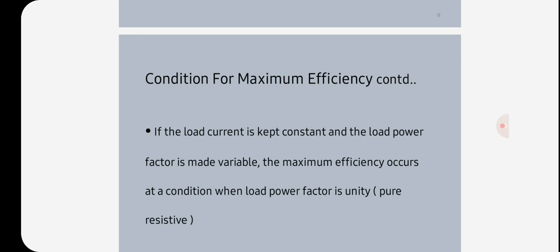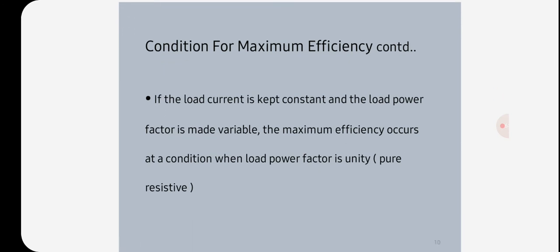Transformer efficiency is equal to output power by input power, that is, output power by output power plus total losses, which is output power by output power plus iron losses plus copper losses.